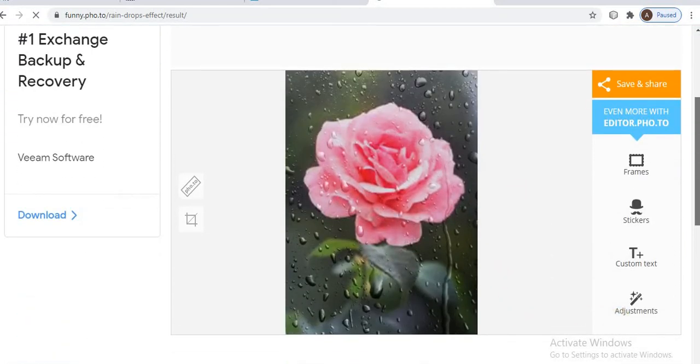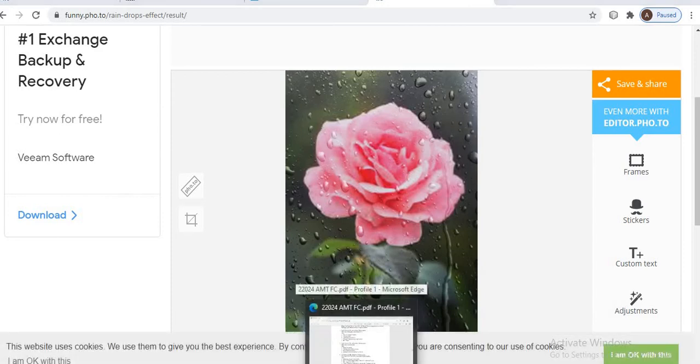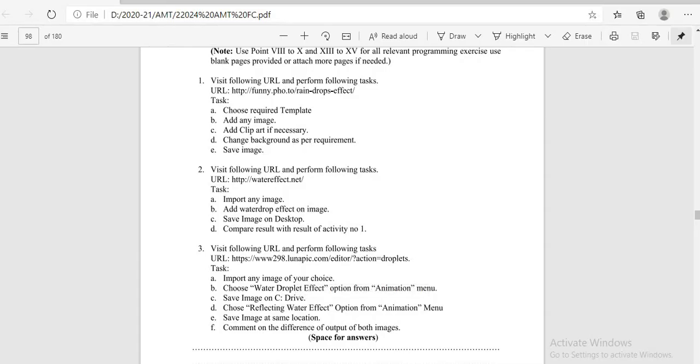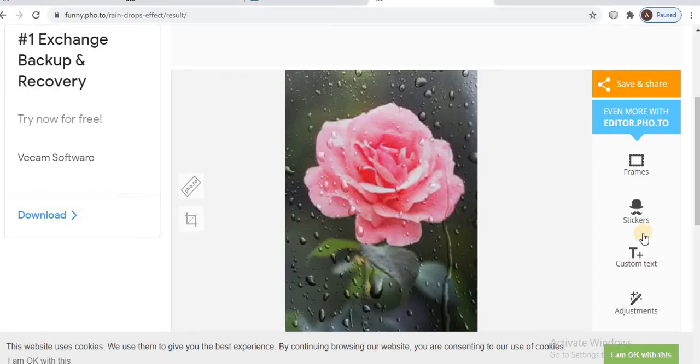Okay, in that, if any clip art changes, background color changes, then also change it, otherwise not.